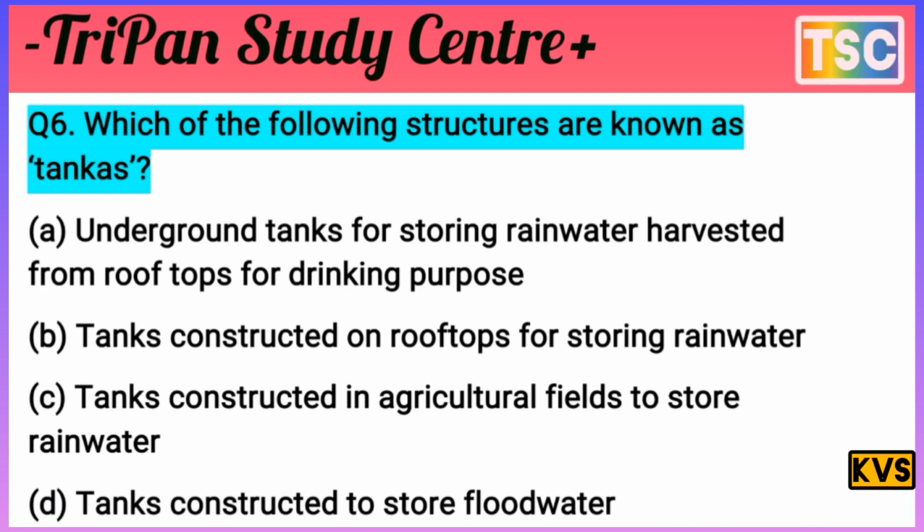The question here: which of the following structures are known as tankas? A, underground tanks for storing rainwater harvested from rooftops for drinking purposes. B, tanks constructed on the rooftop for storing rainwater. C, tanks constructed in the agriculture field to store rainwater. And D, tanks constructed to store flood water. Choose an option here.